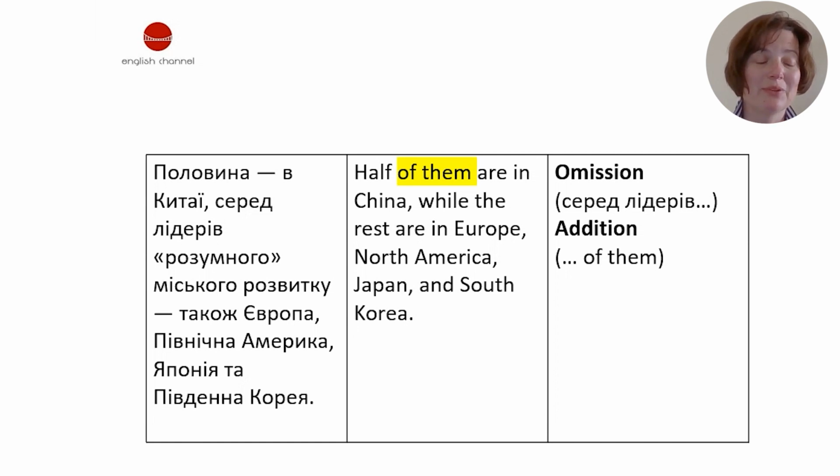I'm sorry, not possessive, objective pronoun. We find them also very often in English, and the context here requires the addition of them for better understanding.